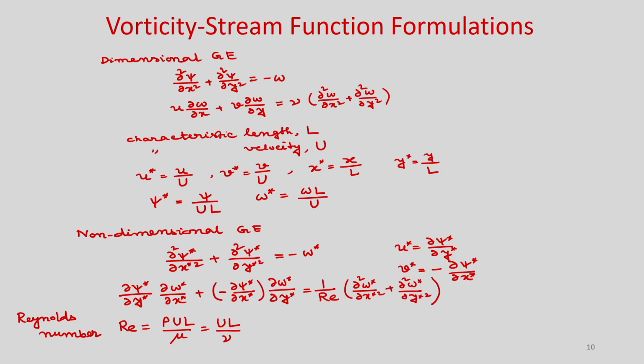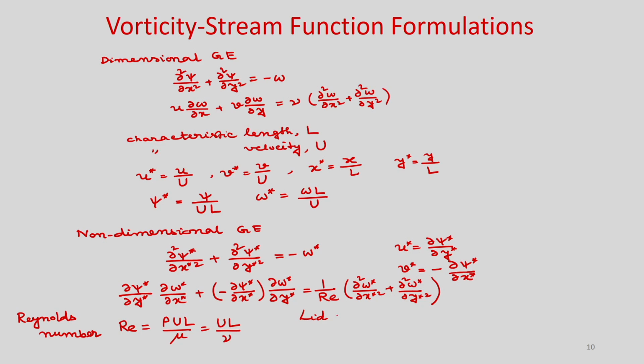Now for this lid driven cavity problem, we will take the characteristic length as L, the side of the cavity, and the characteristic velocity we will take as the lid velocity U. With that, if you non-dimensionalize it, you will get this non-dimensional equation, and if you discretize it you will get the discretized form of the governing equation. The only difference will be that wherever nu was there you just put 1 by Re. Then you will get this discretized equation in non-dimensional form.